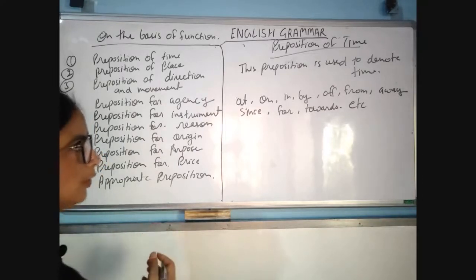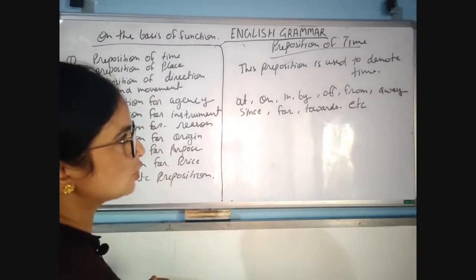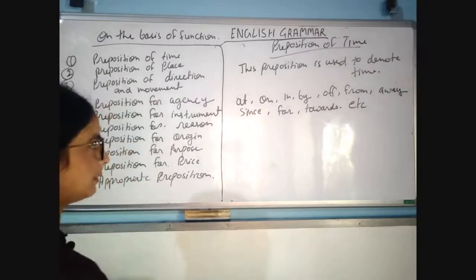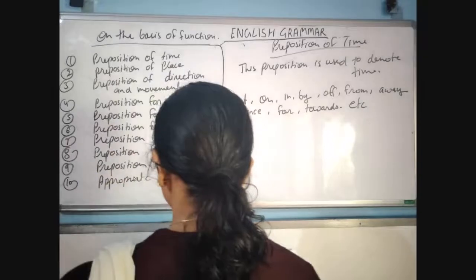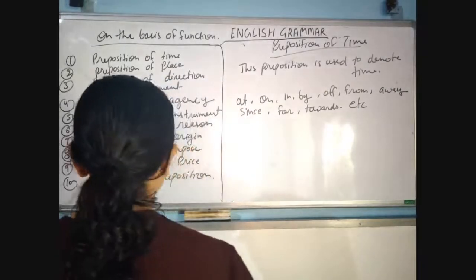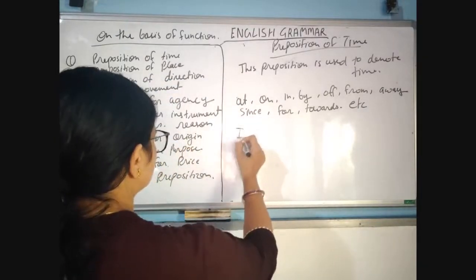As I told you, preposition of time is used to denote time. Okay? Example, I will finish this work by tomorrow.